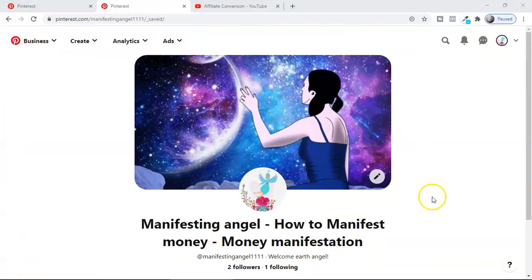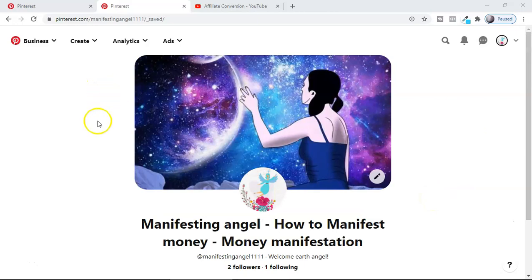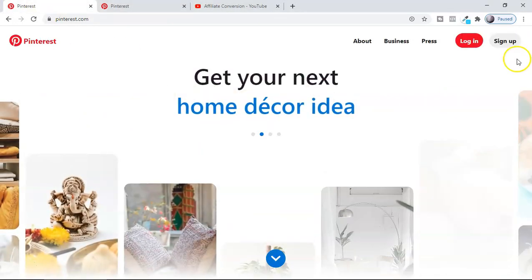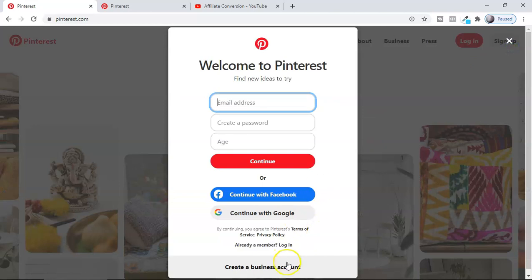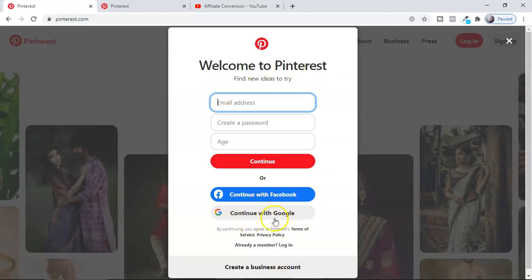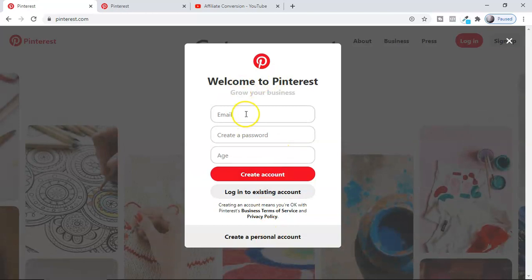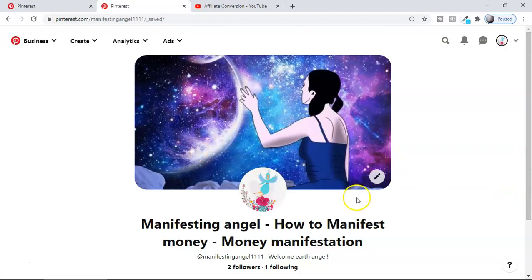So before we do the keyword research or search engine optimization of this account, I will highly recommend you create your account as a business account. Here you can see you'll get an option to create your account with Facebook or Google. Do not go with this. Create your business account by clicking here. Okay, no personal account, business account. Put your email, put the password, age, and create your account. That's how you're going to get this dashboard.